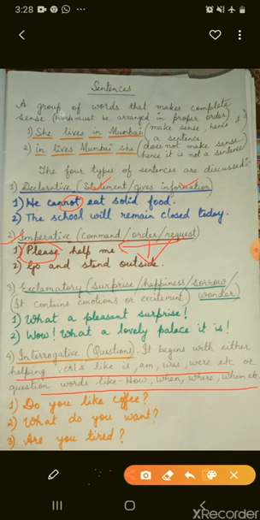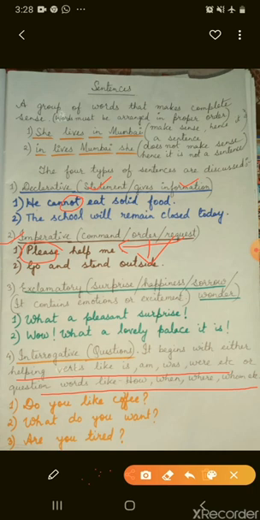I'm asking a question. Next, what do you want? Third one, are you tired? So all these sentences are examples of interrogative sentences.